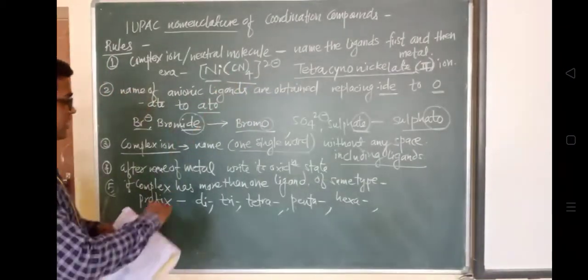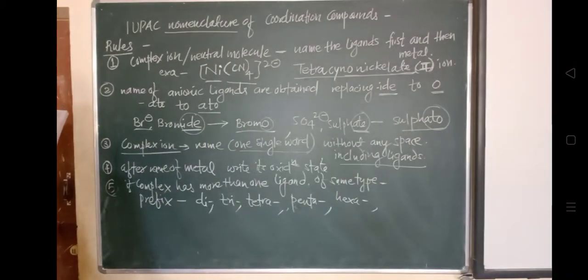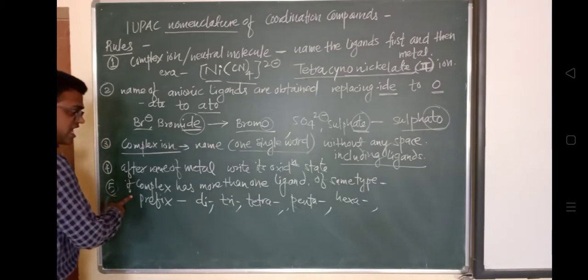Then the next rule, the sixth rule. For a complex having more than one type of ligand. This fifth rule we have written is for a ligand of the same type.